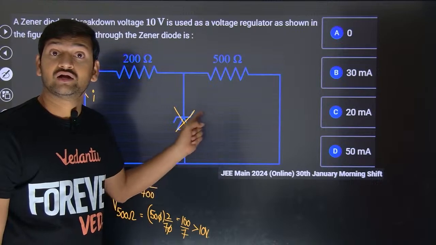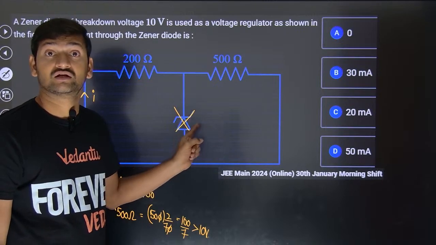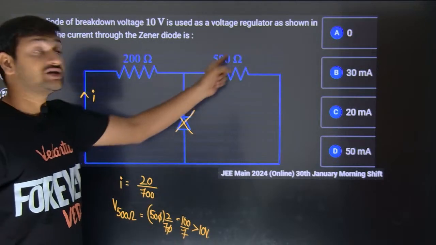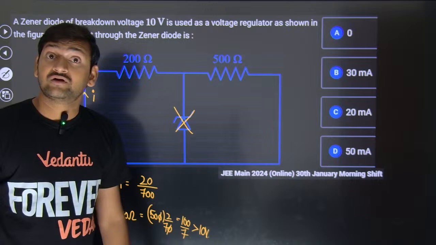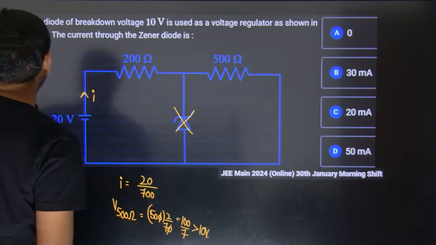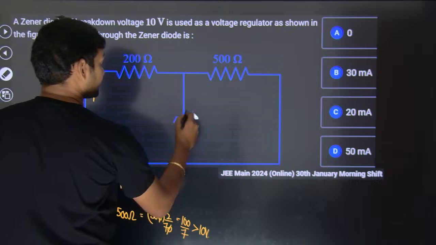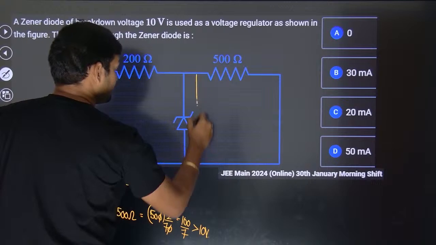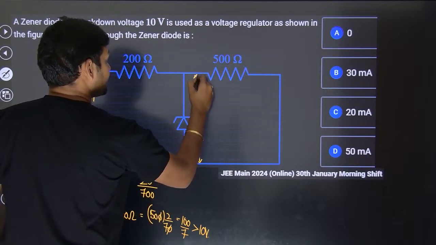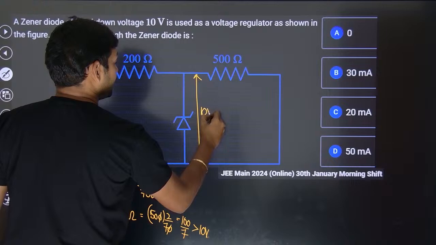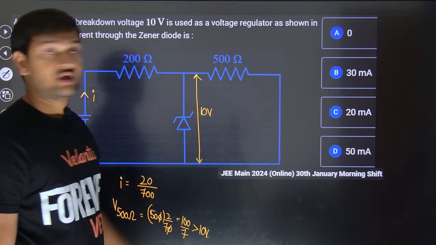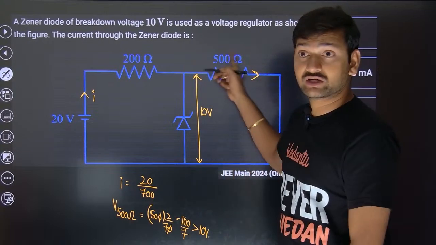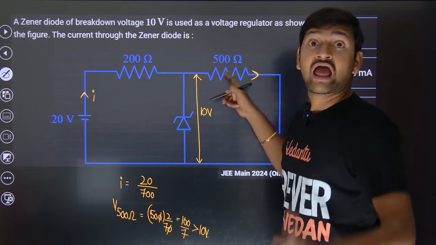So if this Zener diode is not in the breakdown situation, the voltage across this 500 ohms should be more than 10. But will the Zener diode agree for that? No. That's a clear indication that this is in the breakdown situation. If it is broken down, the voltage across this will be maintained as 10. Then the voltage across this one will also be 10, because this one and this one are in parallel.